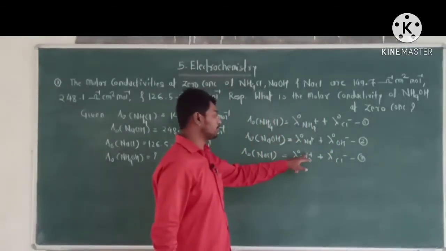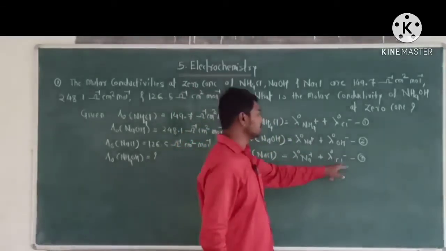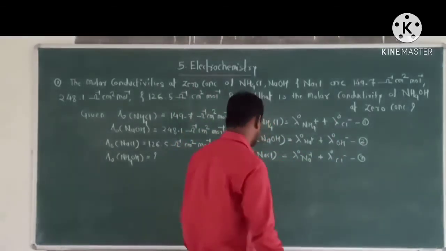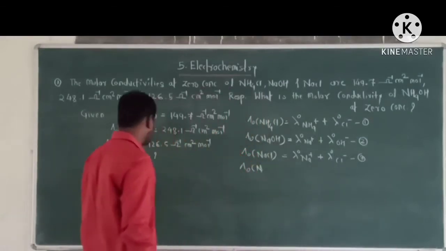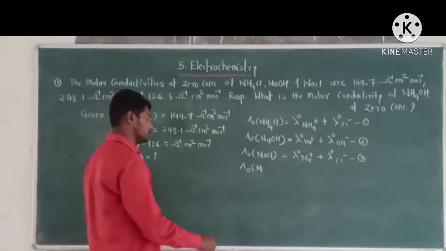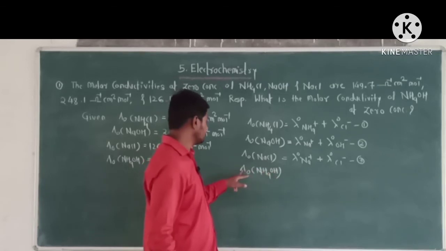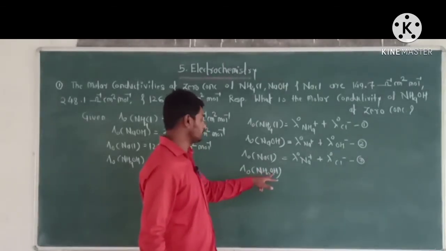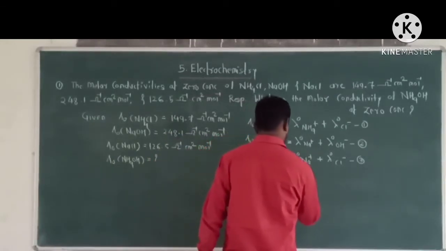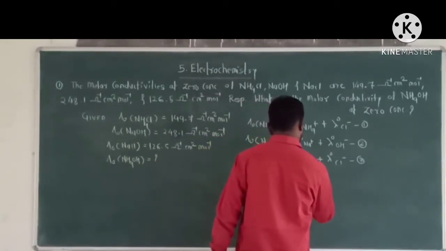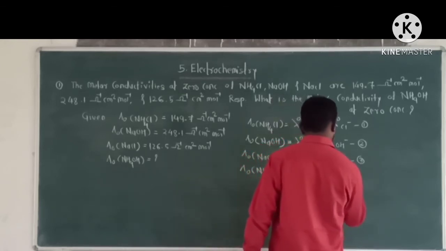Molar conductivity of Na plus ion at a 0 concentration and molar conductivity of Cl minus ion at a 0 concentration. And lambda 0 of NH4OH, the molar conductivity of ammonium hydroxide at a 0 concentration, is equal to lambda 0 of NH4 plus plus lambda 0 of OH minus.